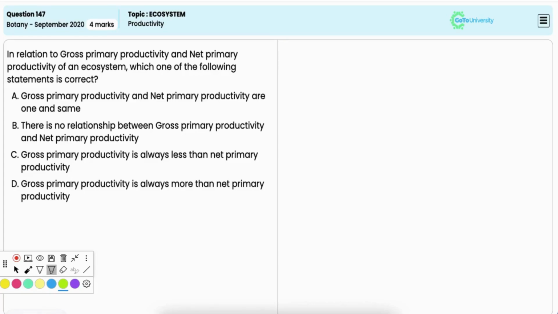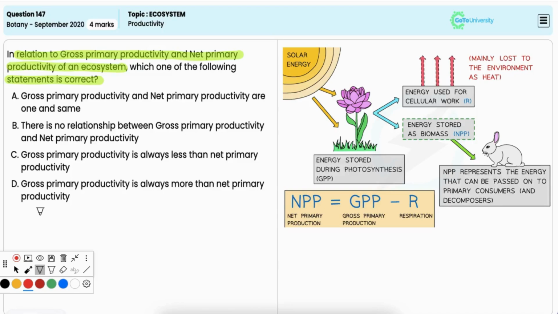In this question, you have to identify the correct statement regarding the relationship between gross primary productivity and net primary productivity of an ecosystem. Option A, gross primary productivity and net primary productivity are one and the same. This is incorrect.